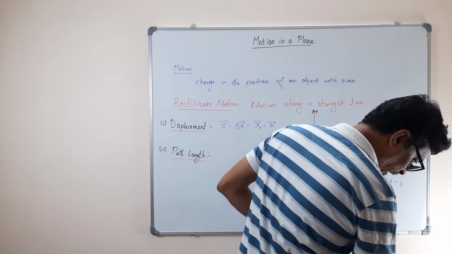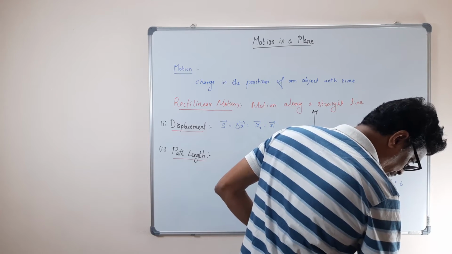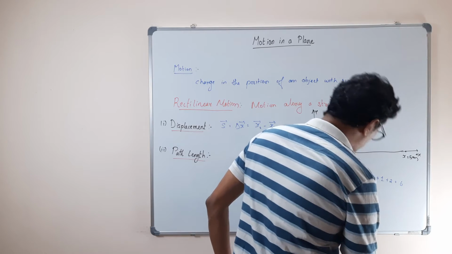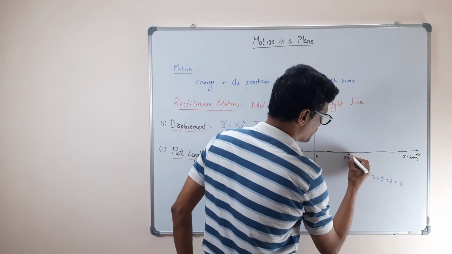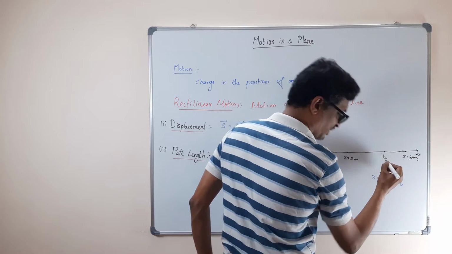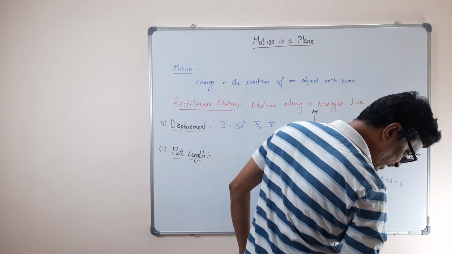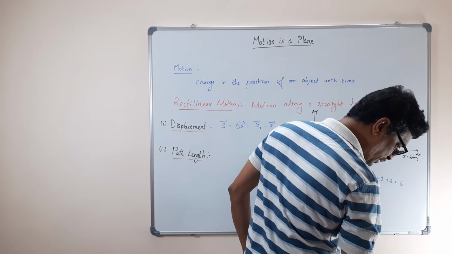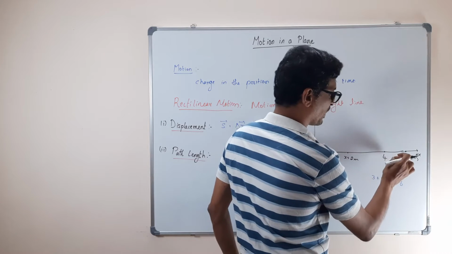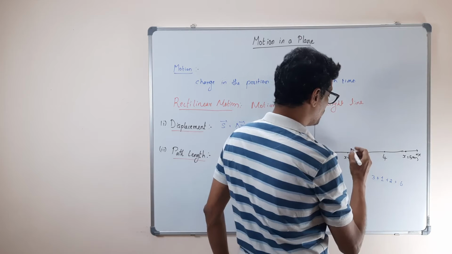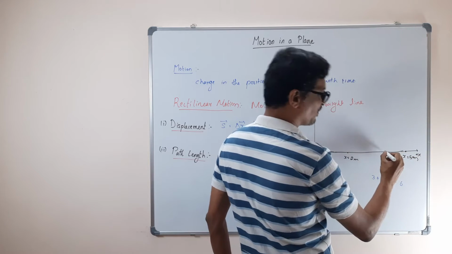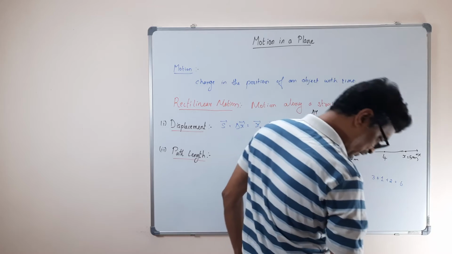Now they say, however, if the object now comes back to 4, what happened? The object went up to 5, now it's coming back to 4. Then the distance through which the object has moved increases by 3 plus 1, so the path length is 4.